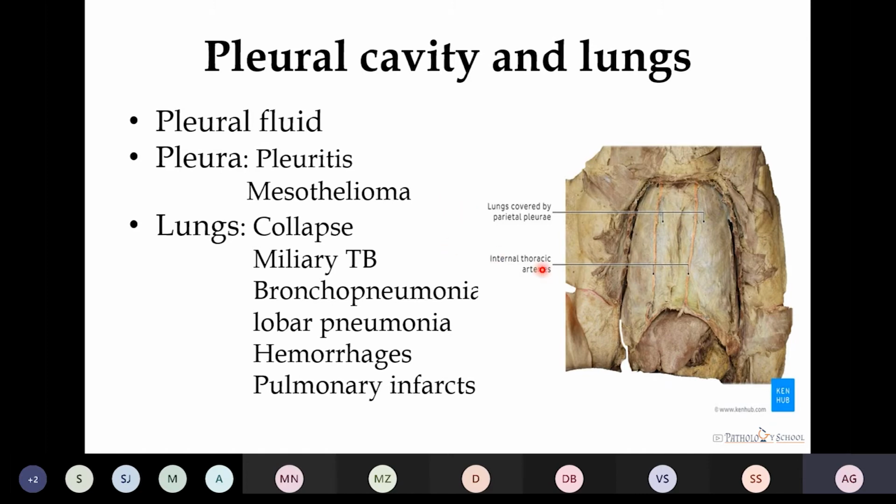Here we can see the lungs covered by the parietal pleura. These are the internal thoracic arteries which are seen above it. Then we have to note down the lungs, how they appear, whether they are collapsed or showing miliary depositions, any kind of consolidations or hemorrhages. They all should be noted in the in situ examination.